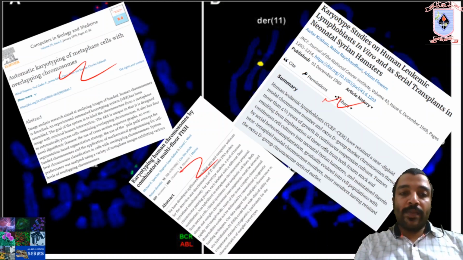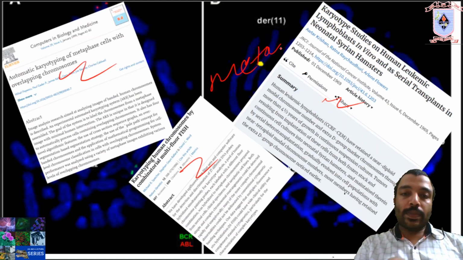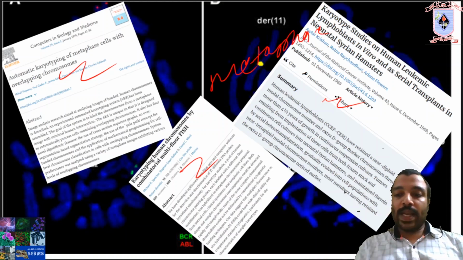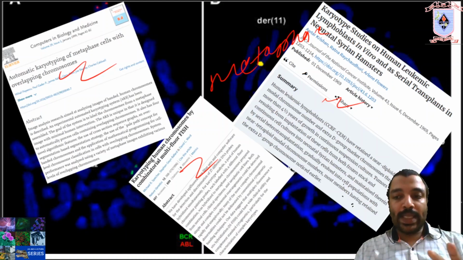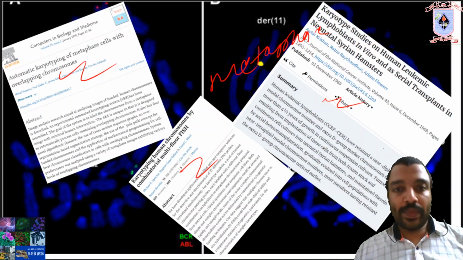cell cycle at metaphase stage when they culture the cell line in laboratory conditions. Then they prepare the karyotype of the individual and study the major and minor patterns of chromosomes. That's the significance of the metaphase stage with respect to clinical experiments. Okay.